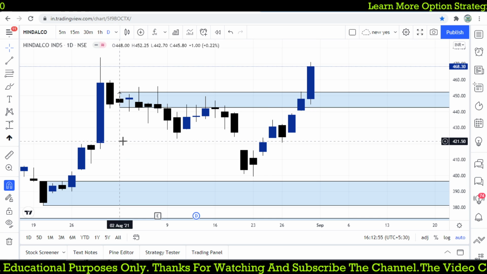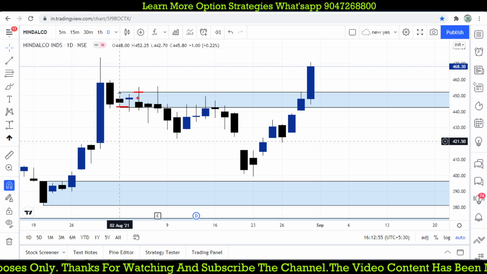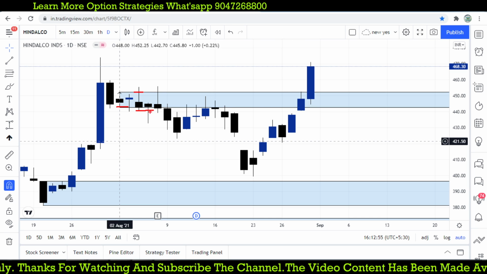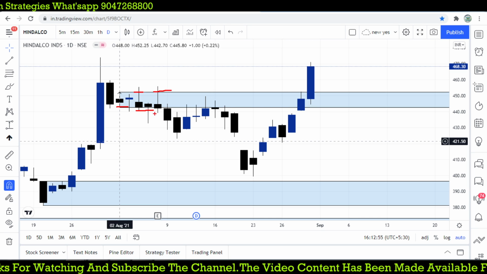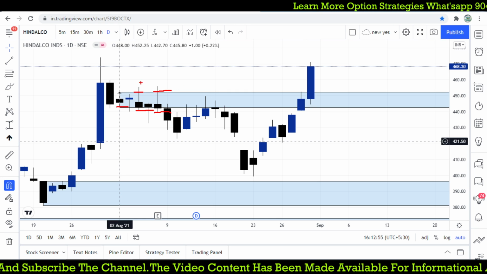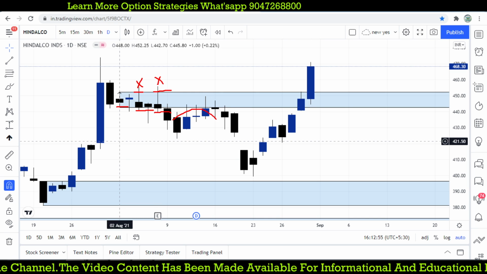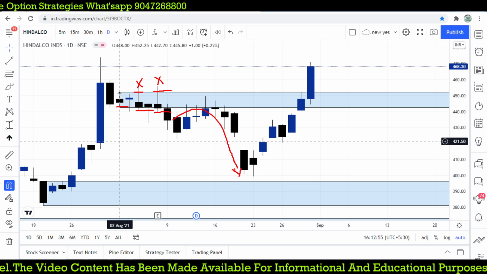That is what is important. When I take a sell entry and the next day my stop loss is hit, again the shooting star triggers, and this time also my stop loss is hit. The third time my shooting star triggers, it never triggers my stop loss. Two times my stop loss got triggered, and the third time we got a great profit.